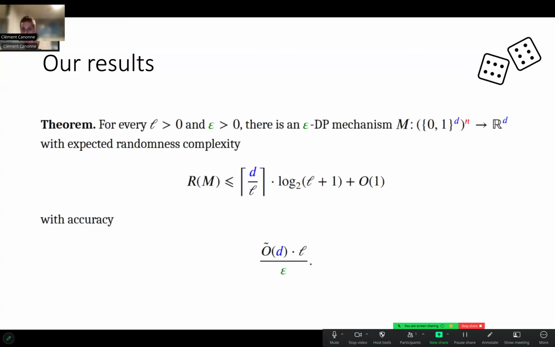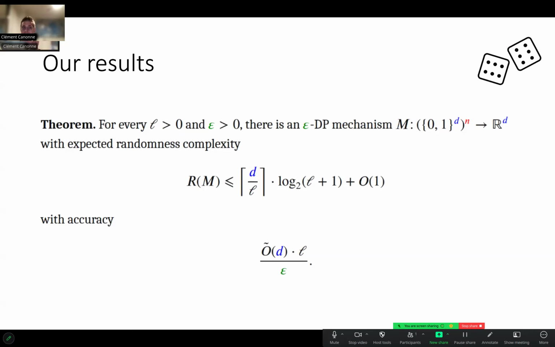Here's the theorem we prove. So we're going to take a little bit of time to parse this. But essentially, for every target parameter L you have, there is a differentially private mechanism M that takes in a database from N users, each of them having a vector of D binary attributes.